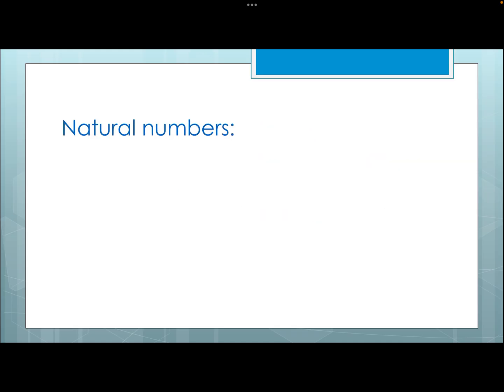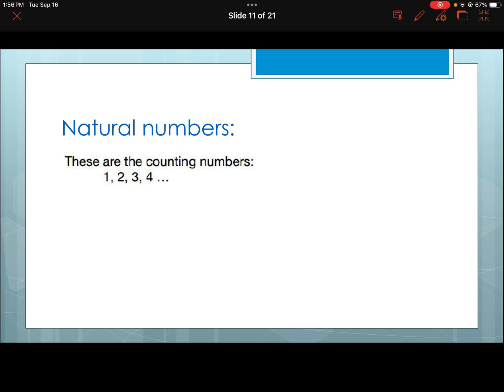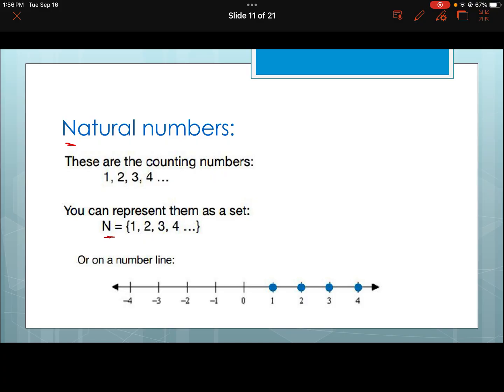Okay, natural numbers. So if you think back to when we first created numbers, right? And we're like, oh, I want to buy your cows. You'd be like, oh, how many cows do you want me to buy? I'd like, I don't know, I'd buy 1, 2, 3, 4, 5. I'd buy a certain amount of cows, right? These are your counting numbers. So these are actually real things, right? These are things that actually make sense in life. They have the letter N. Don't worry about that in grade 9. Very rarely do people ask what the letter is going to be. But as you get to grade 10 and grade 11, you will start having to use these letters. And on a number line, it looks like this, right? So the standard natural numbers, they're the numbers that actually allow me to count something.